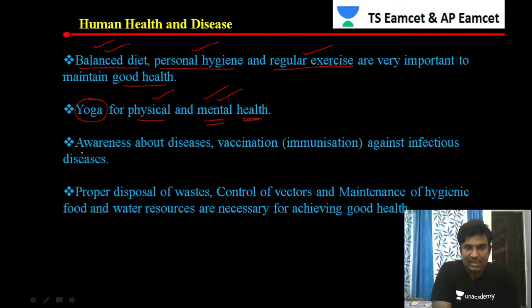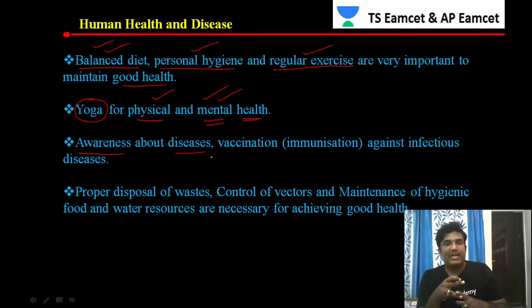Then the person should have awareness about diseases. Nowadays we are aware of corona because it is extensively shown on television. On television we see how to prevent ourselves from being attacked by corona. We should wear gloves, use a mask, and maintain some social distance. All these things come under awareness about the disease.